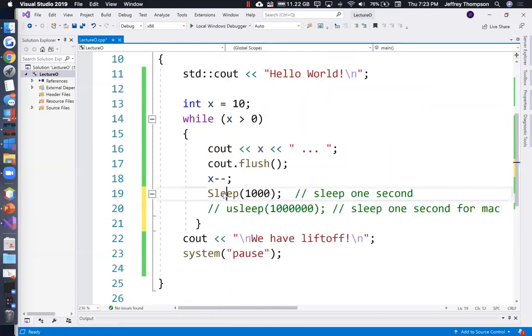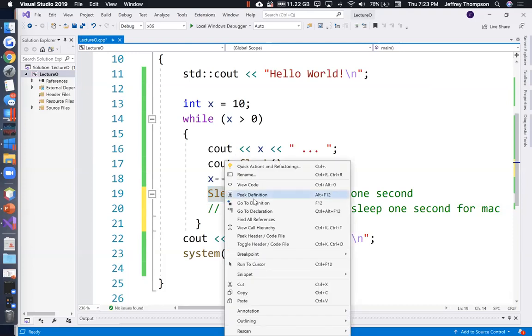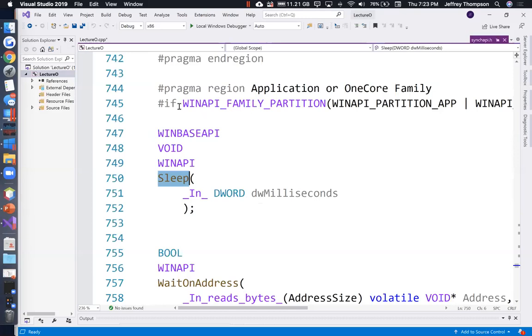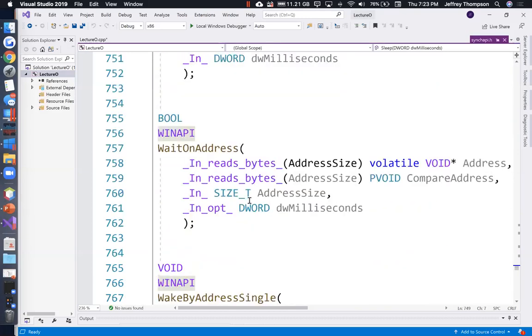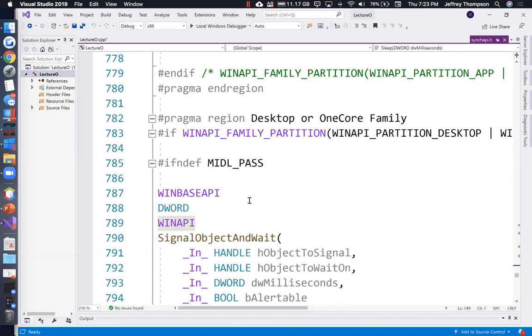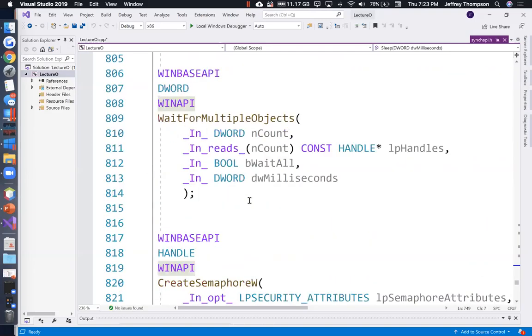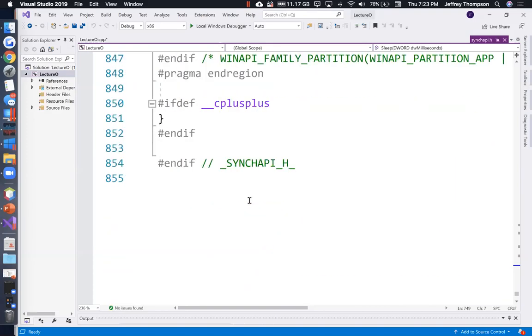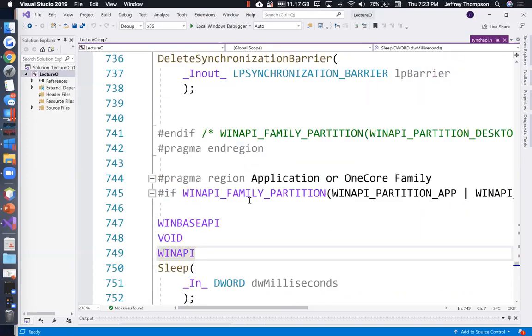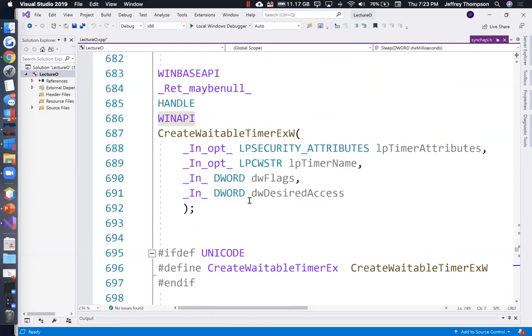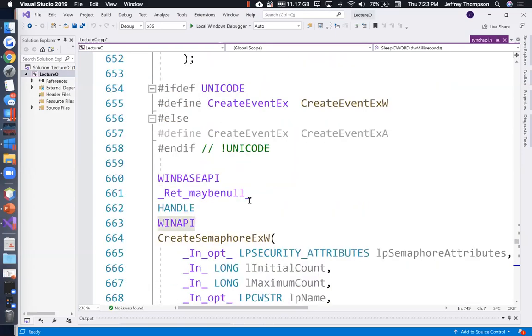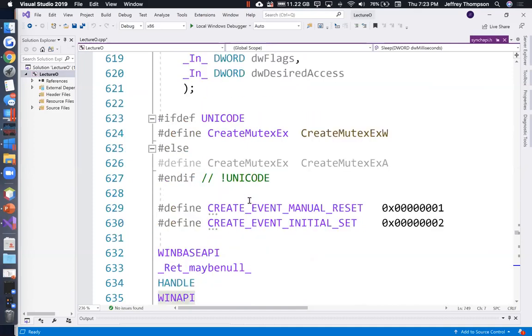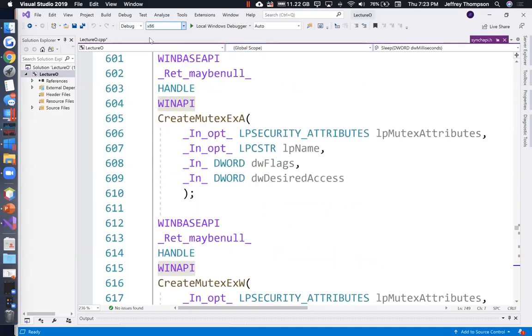If I highlight the word sleep and I right click and I do go to definition, it'll take me into that header file. And I'm going to see a whole bunch of stuff. Now, this is not really helping me understand it, right? There's just too much in here for me to read, for me to understand. And that's okay. But I could Google it up and find out what is in the Windows.h file if I wanted to. But I don't want to, so I'm going to close that.